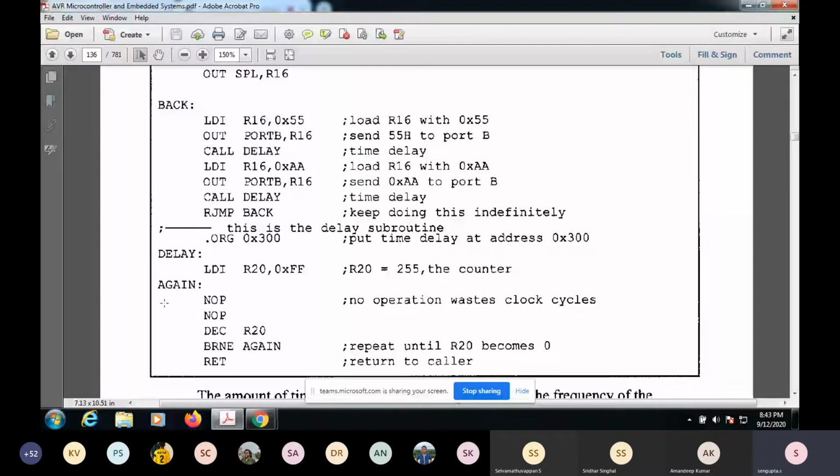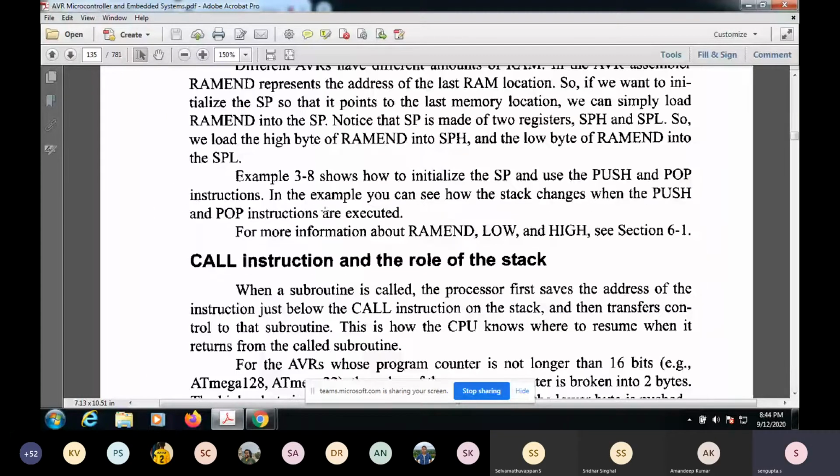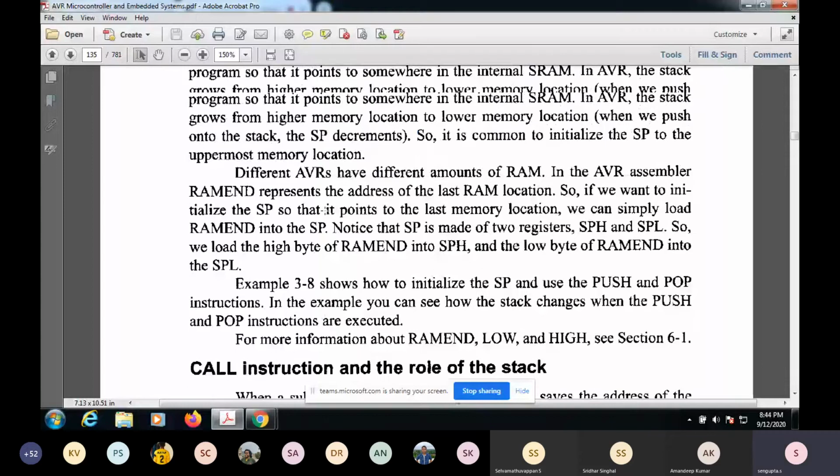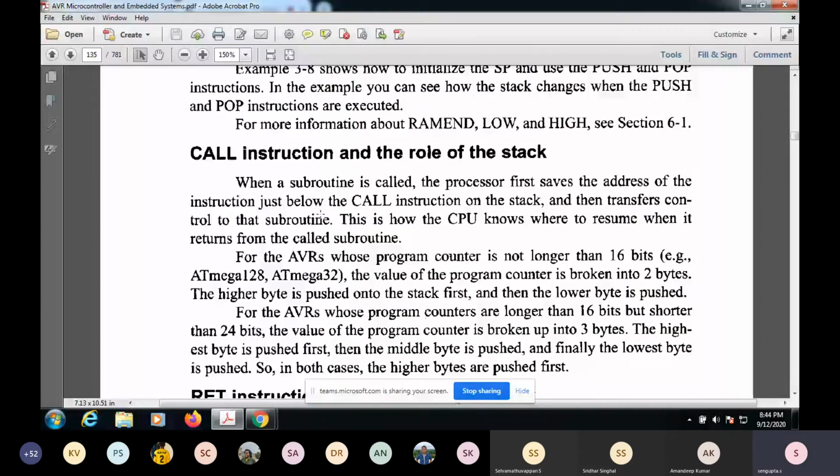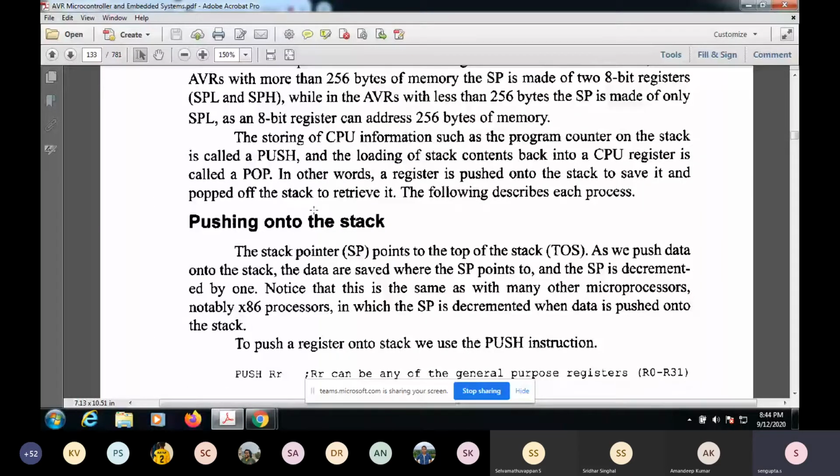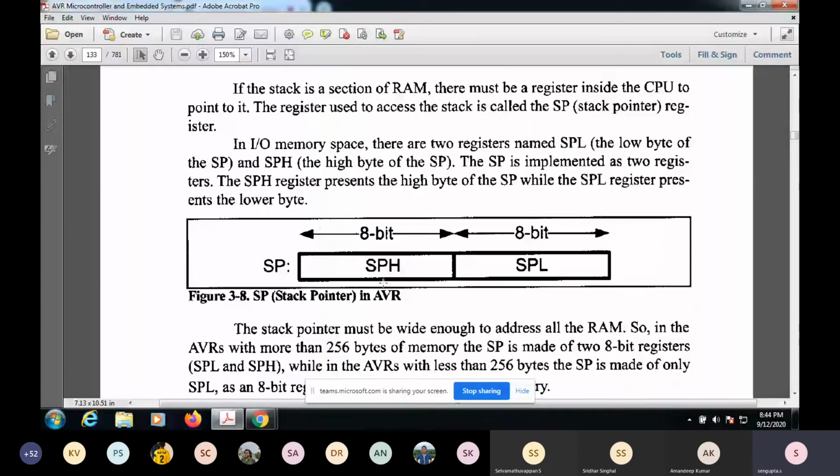So the stack is mostly used for storing the addresses whenever you call a subroutine. Okay, the addresses of the program counter to which it should return. So here you have the role of the stack. I'll just mention that. There are two options. And this is the stack pointer.